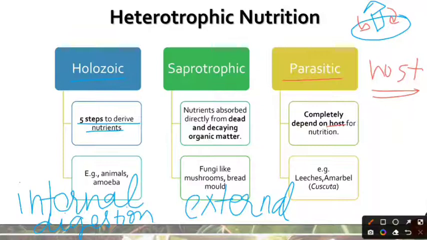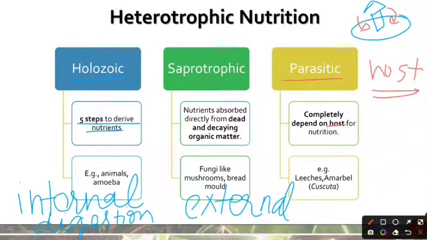So the host organism is going to carry out its nutrition just the way it does, but once the digestion has actually occurred, then the parasite is going to simply take away or steal away the nutrients from the host organism. That is, it deprives the host organism of the very nutrients that the host organism has obtained by going through the complex process of nutrition.